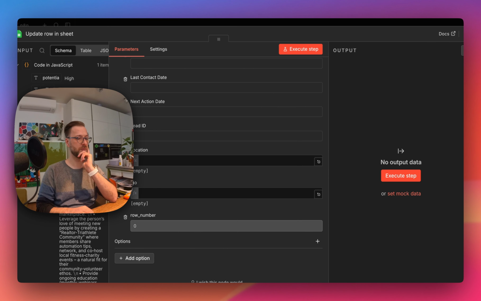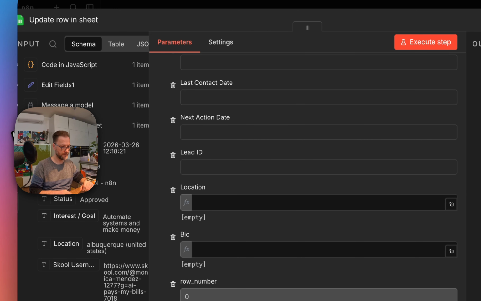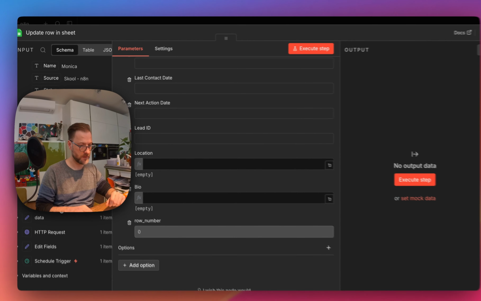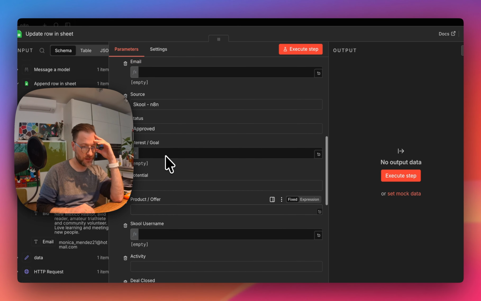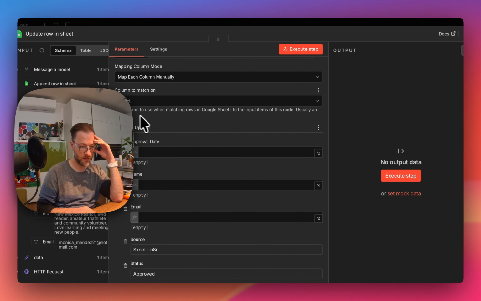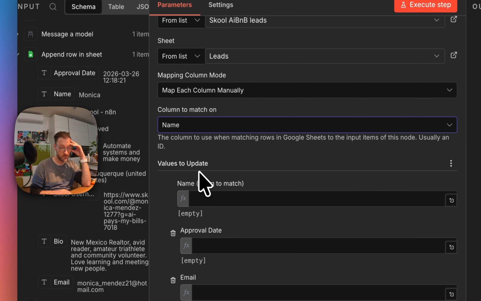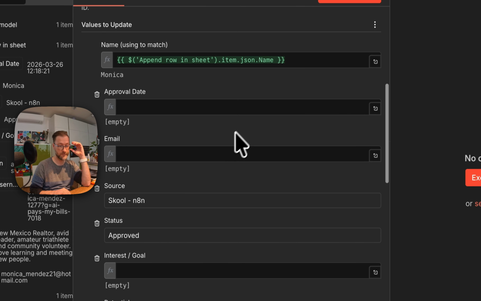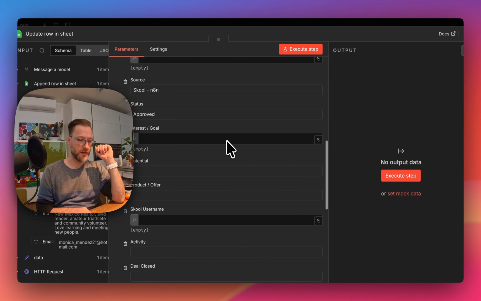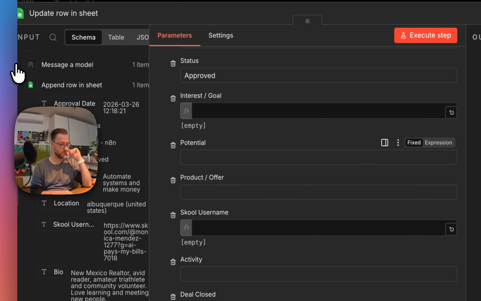We need to get the row number. The row number we should take from the same number we have here, but we don't have it. Right. But we need to guess which column to match. Okay, so let's say a name, and we're going to use the name to match, and it's the same name. All right. And then we need to update the potential, right?